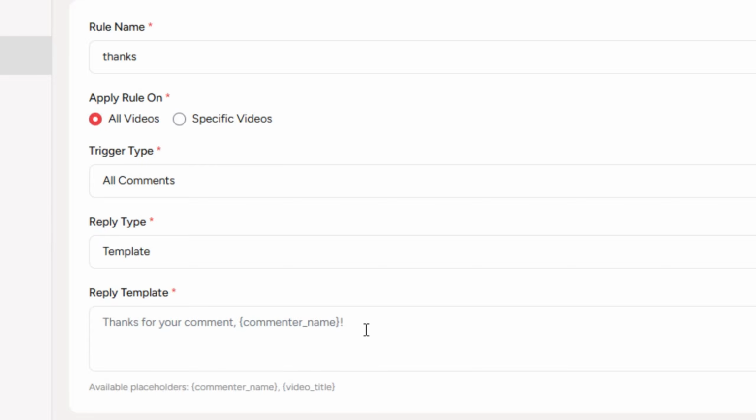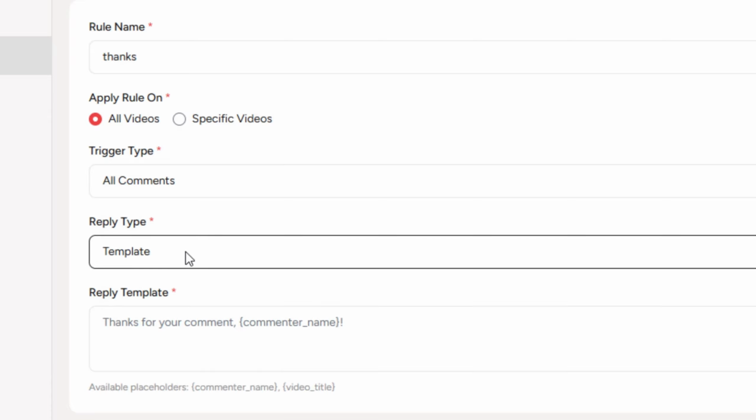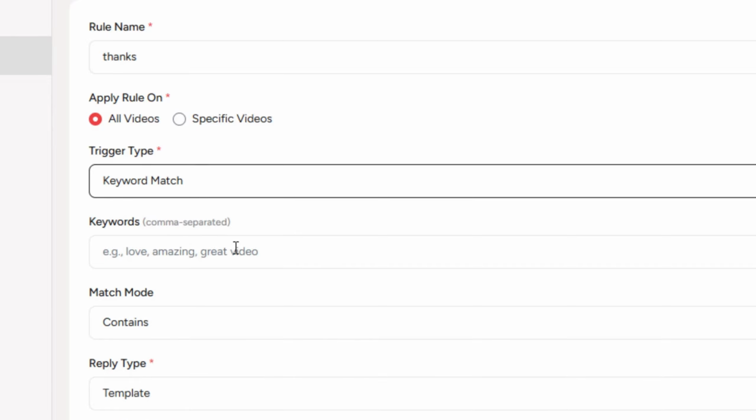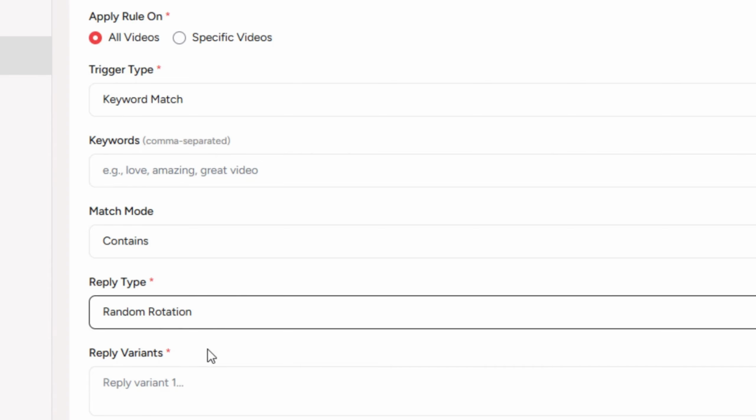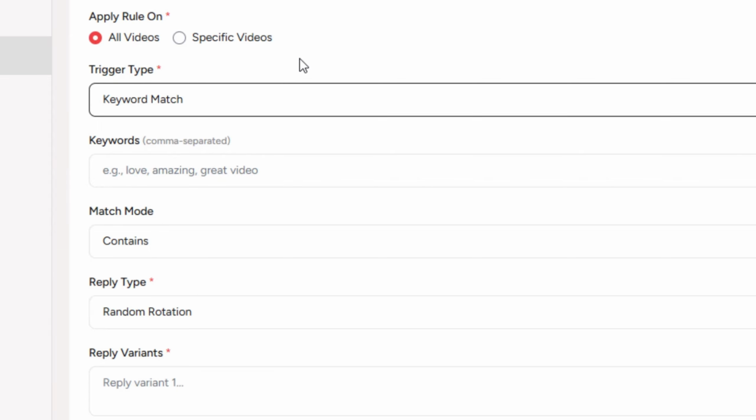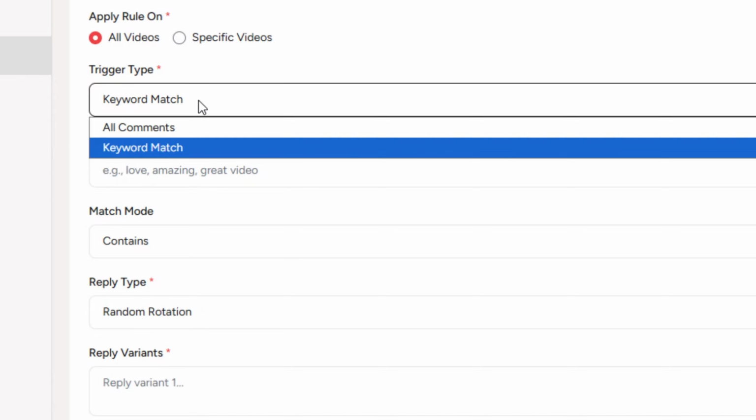Now, the downside of that is if you're getting a lot of comments, it might look a little funny if you reply with the exact same thing every time. So rather than a simple template, which may be appropriate for some of you, especially if you're using keyword match, I think in most cases a random rotation is going to be better. In other words, you create several variants that it will rotate, so you're not replying with the same thing every time. I think to make the best use of this tool and to really do something that is going to drive more viewer engagement, keyword match is going to be a great way to go.